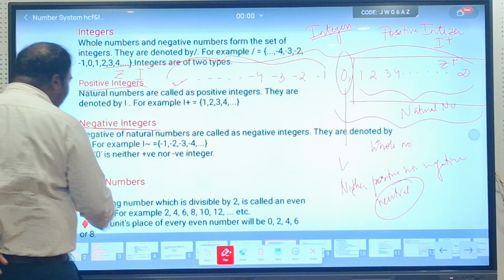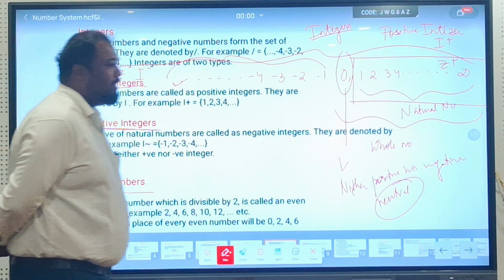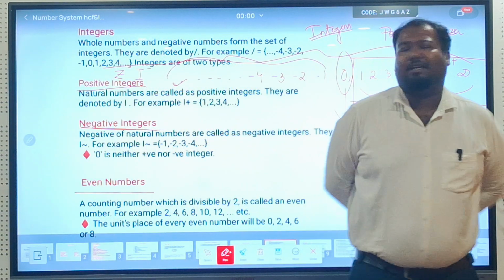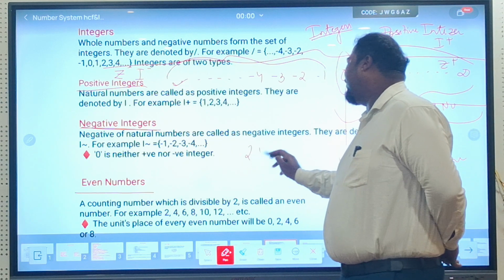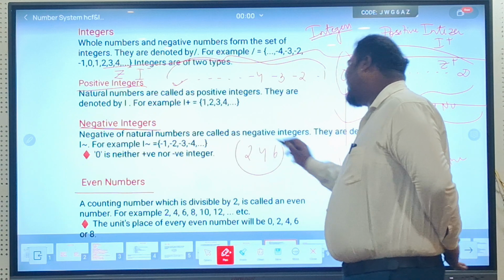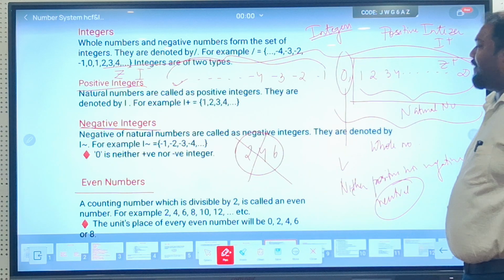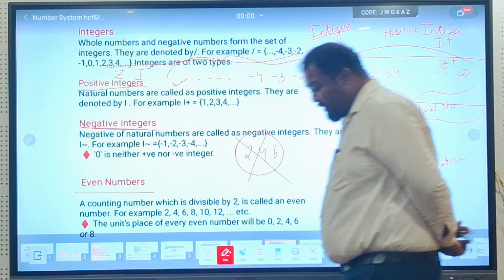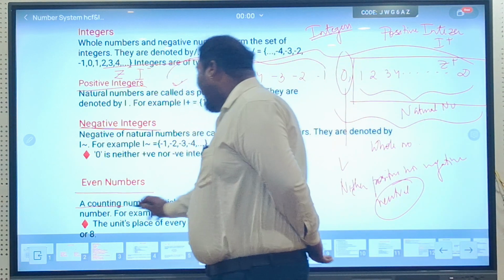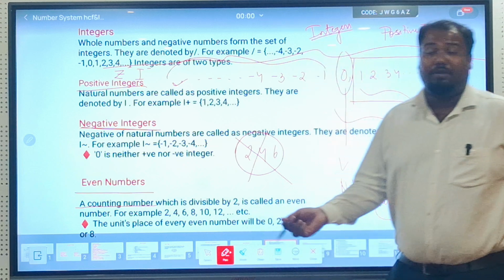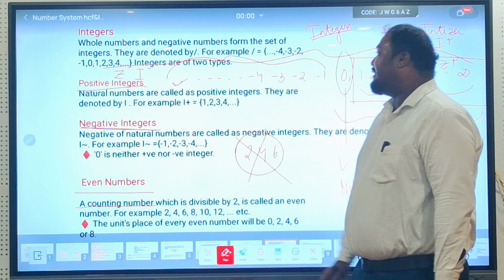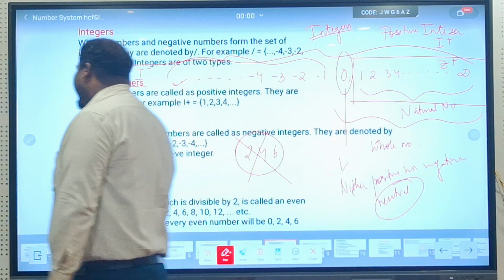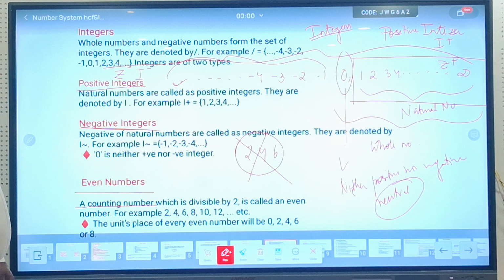Next we have even numbers. See, a lot of people think that even numbers are nothing special. But if I talk about even numbers, you will say 2, 4, 6. But this is not the exact way to define an even number. Here also there are certain things which we need to know, that what is an even number. The first criterion to be an even number is that the number should be a counting number. What is a counting number exactly? Counting numbers are natural numbers.